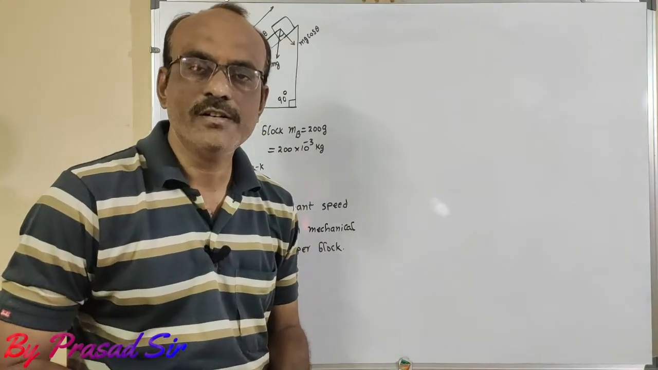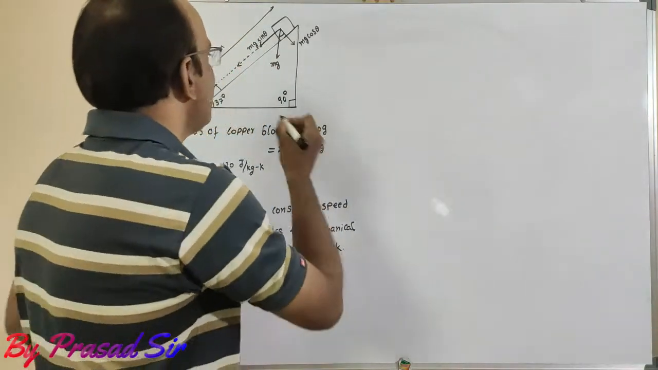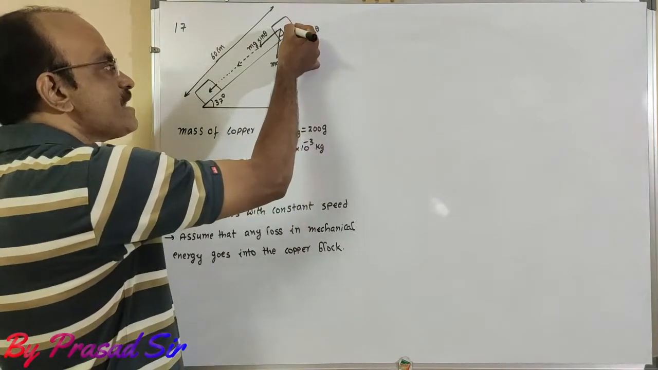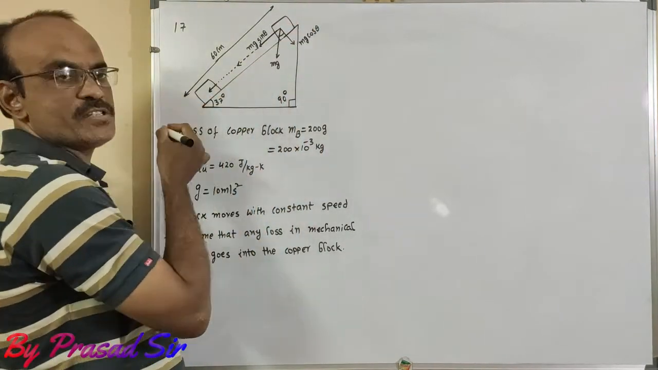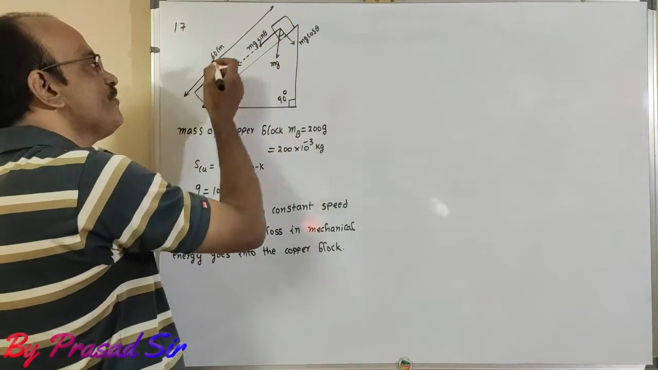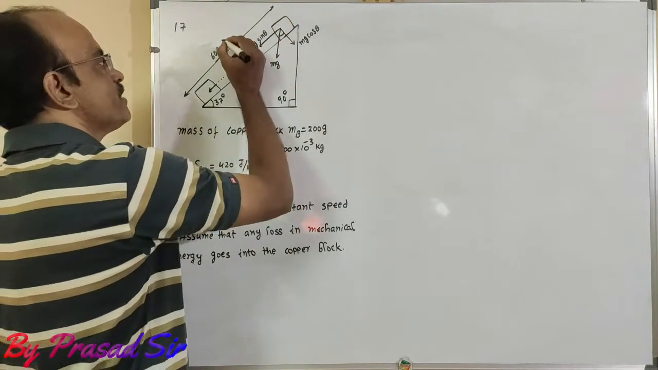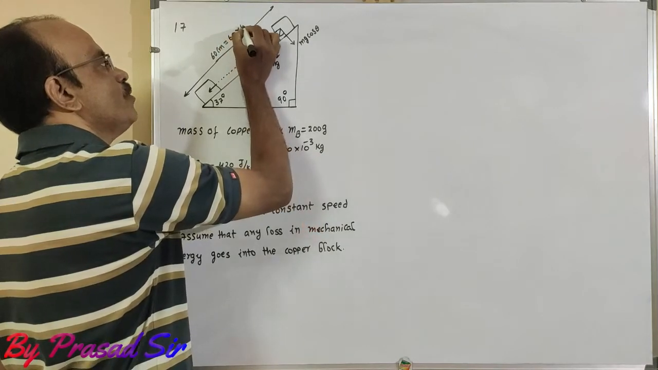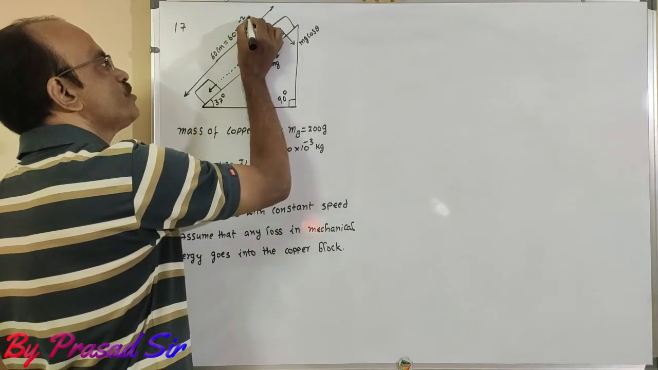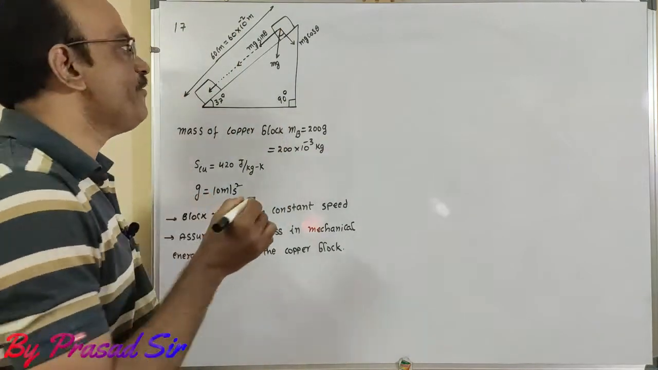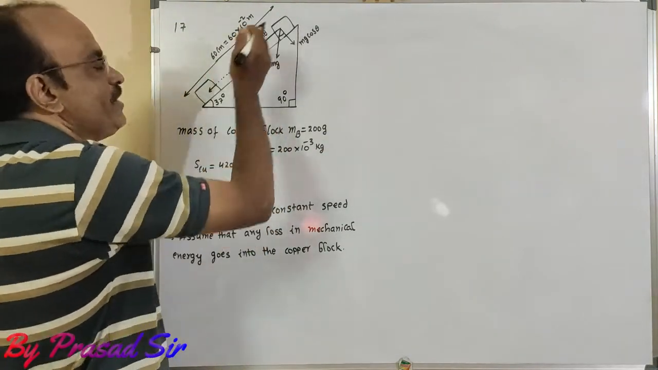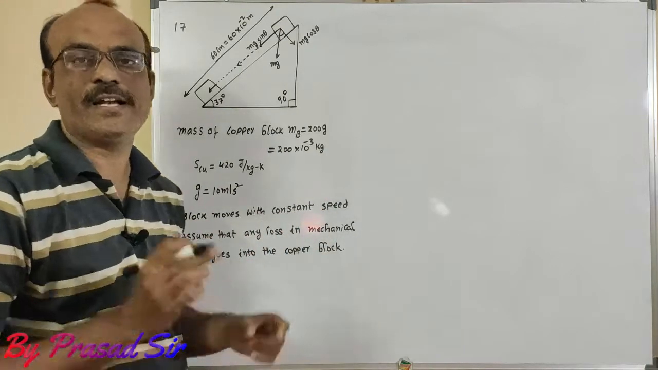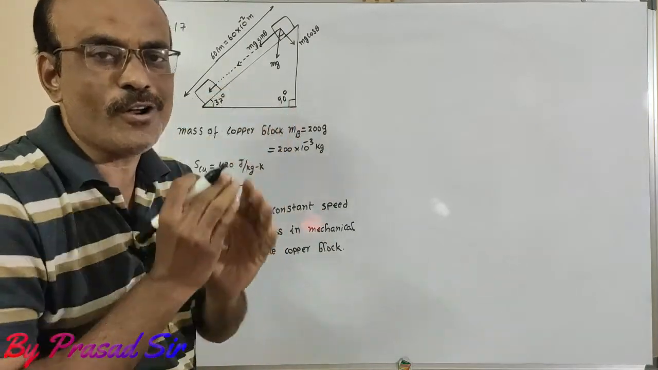In this question, what is given? A block of mass 200 grams is sliding down on the inclined surface. The length of that inclined surface is given as 60 centimeters, which must be converted into meters: 60 into 10 to the power of minus 2 meters. Then it is sliding down with constant speed. The block moves with constant speed. That copper block is moving with constant speed.